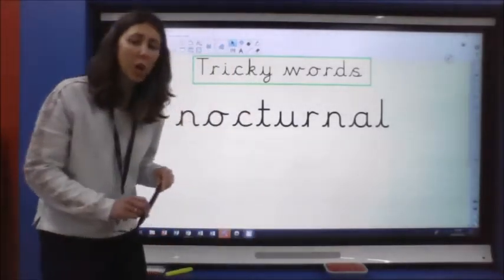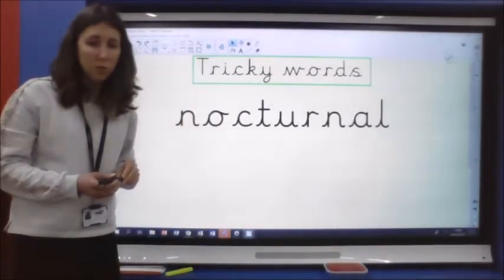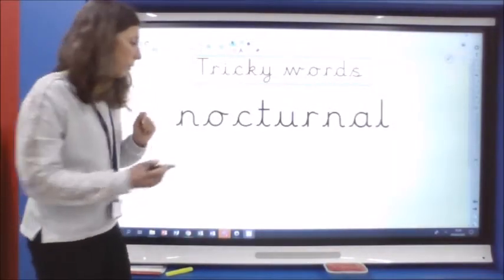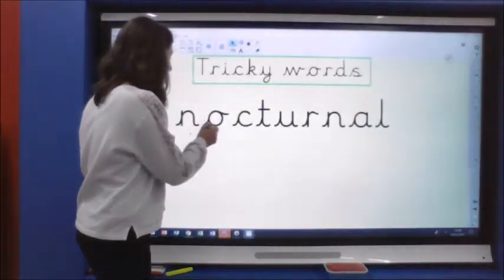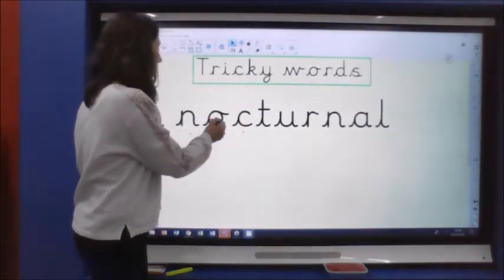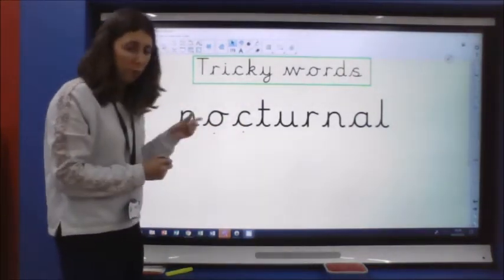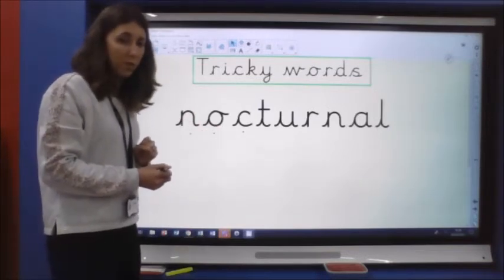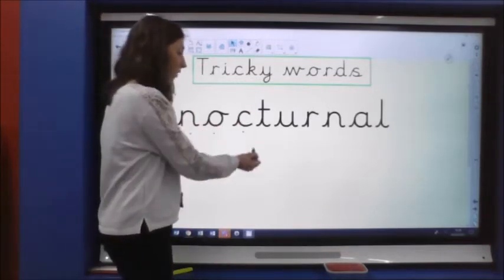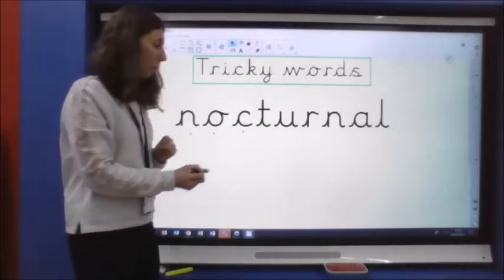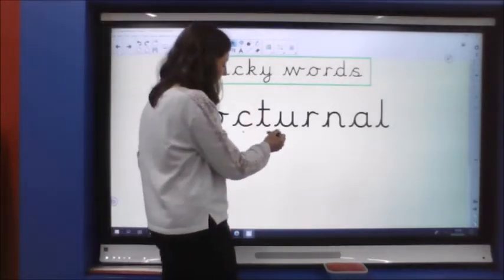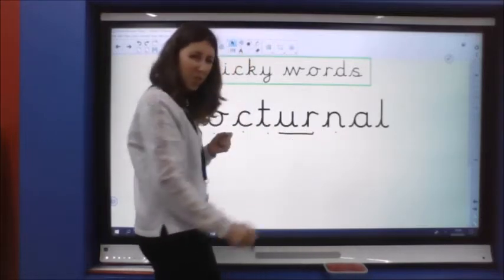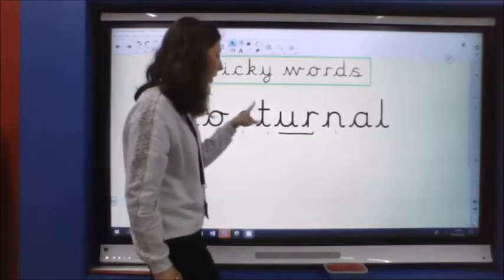So I'm going to start by reading the sounds, and I'm going to stop when I think I've read the first syllable of the word. N, o, n, o, knock. I've put those together, knock, and I think that would probably be the first syllable in the word. I could even draw a line to split it up if I wanted to. Then the next part, turn. Turn, that's a word I think I recognise from when I looked at it.